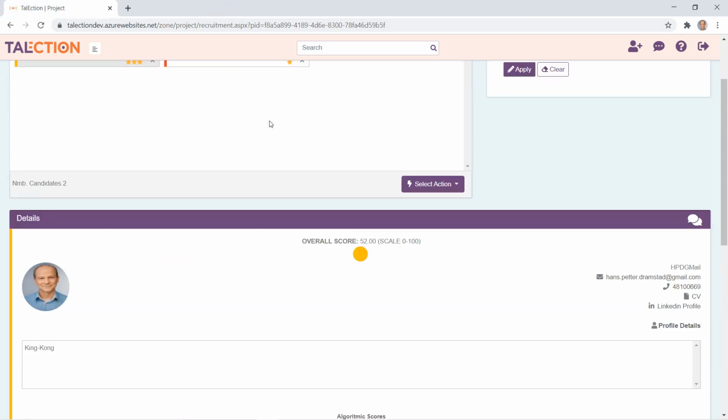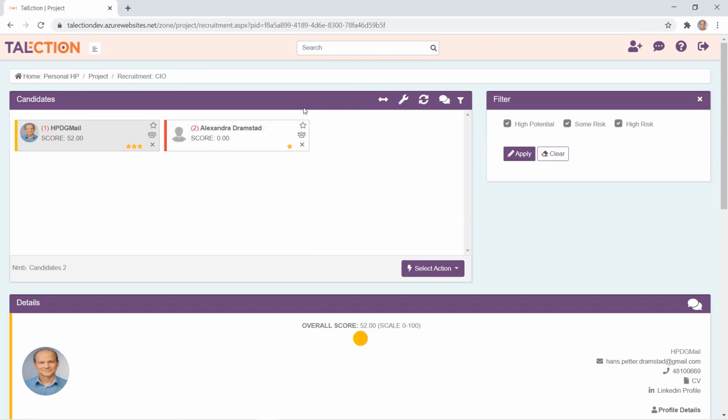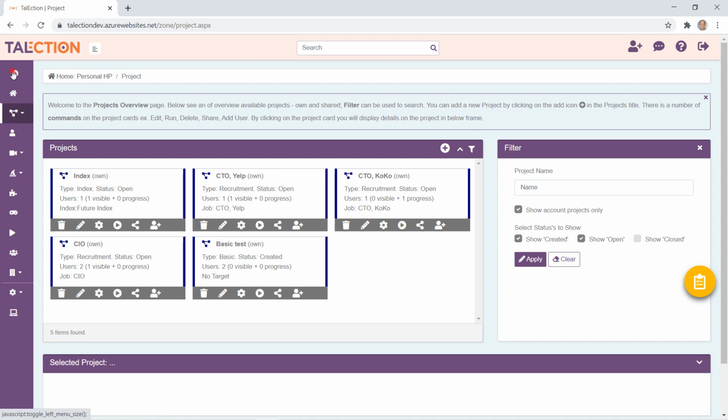A lot of other different things you can also do here as part of the selection. You can create the one you want to hire for the job. You can create groups of candidates that you want to save for later, etc. But let's go back to the main menu again.